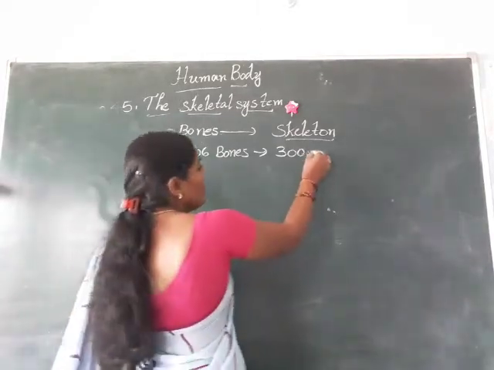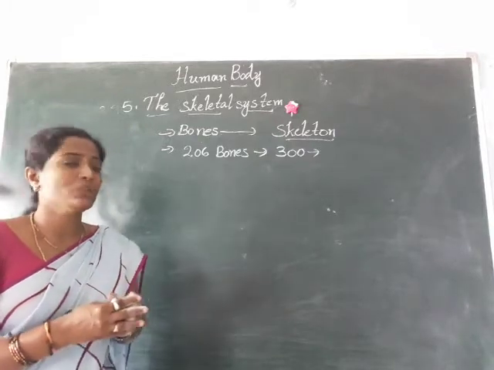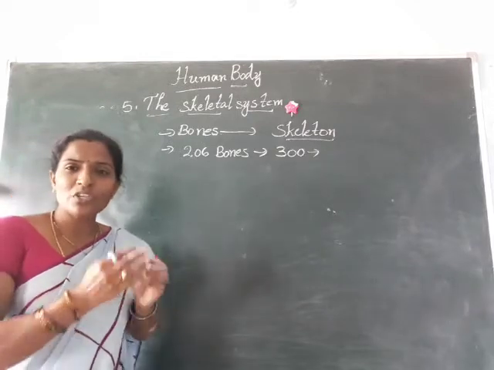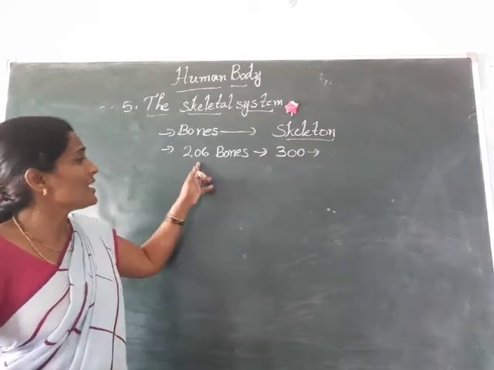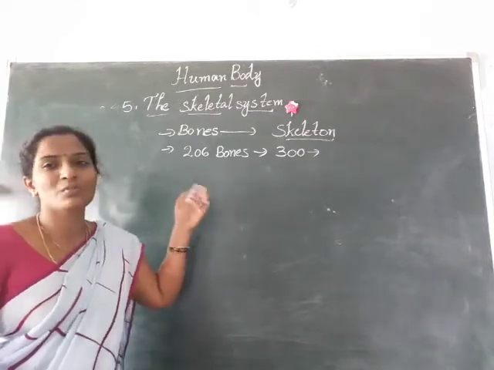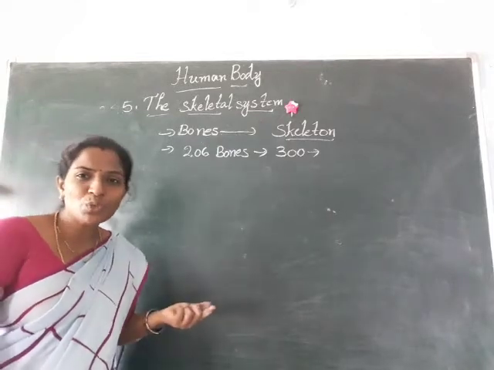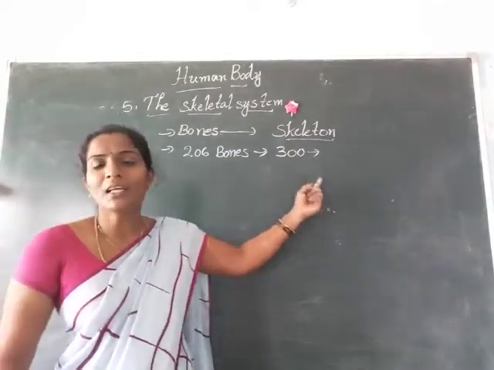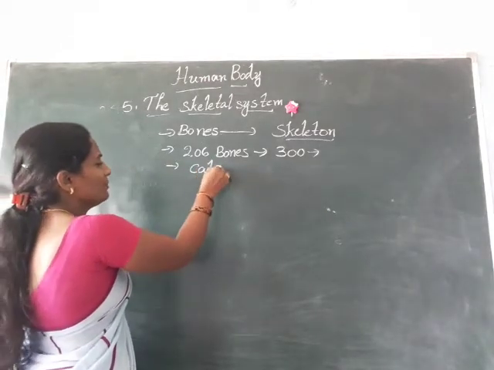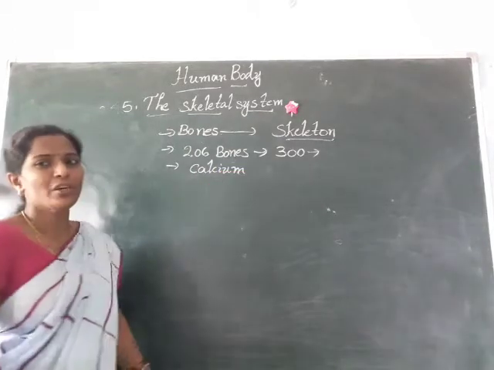Some of the very small bones fuse together and make one single bone. So after fusion, we finally have 206 bones. So an adult contains 206 bones in the human body. When we are in childhood, how many bones do we have? We have 300 bones. And also these bones are made with calcium only.